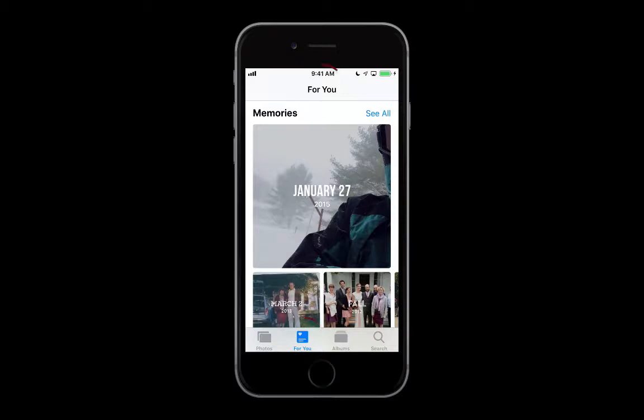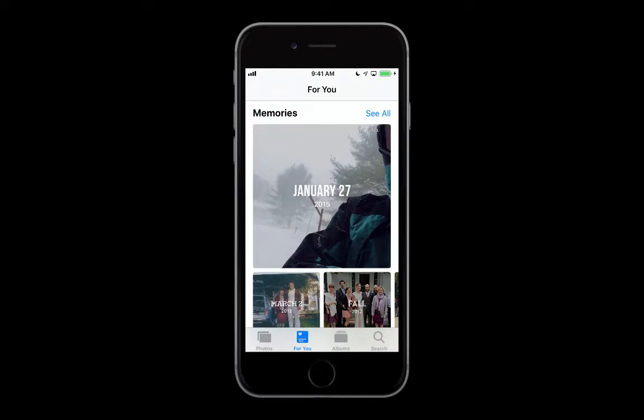The first one is Photos. The second one that we're going to be talking about is entitled For You, and it's in blue. That means it's active. That's the one we're going to take a look at. The former iOS 11 last year had a section here called Memories. So it's a little confusing because there's still a Memories subcategory under For You, as you can see right here.